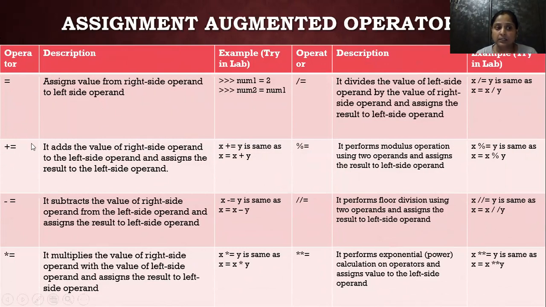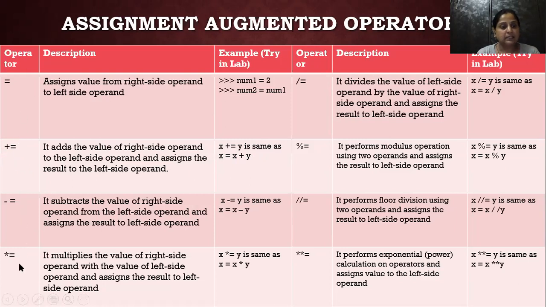Now see, this is something new. Plus equals to. The statement x plus equals to y is the same as x equals to x plus y. It means it calculates the value and stores the result in this variable. Whenever a variable is calculated and stores the result in itself, then we use augmented operators.